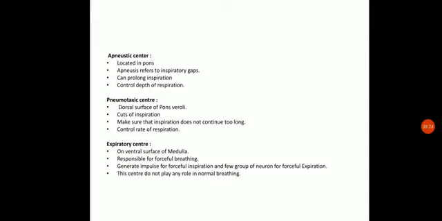Whenever the person is carrying out highly stressful exercise, it will cause a higher breathing rate, due to which the lungs will be acquiring a lot of oxygen. So this pneumotaxic center will be inhibiting this process so that inflation of the lungs is prevented.